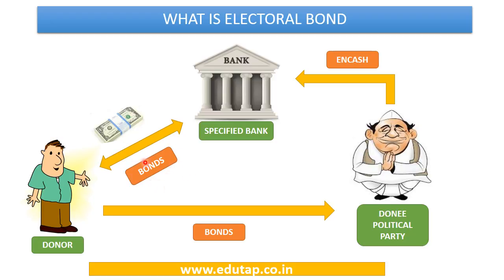These bonds are similar to currency notes and are like a bearer instrument which this donor can later give to a political party of his or her choice. The political party can use these bonds to get cash from the specified bank in its bank account. Here you can see that the formal banking channels are involved, and at the same time anonymity is maintained about who is donating the money to the political party.